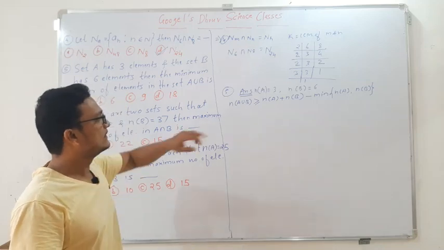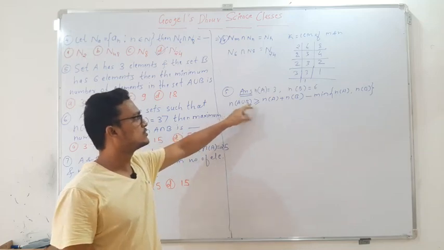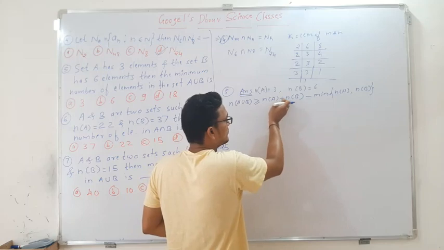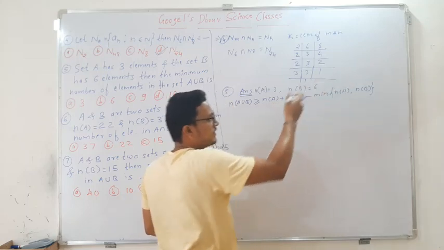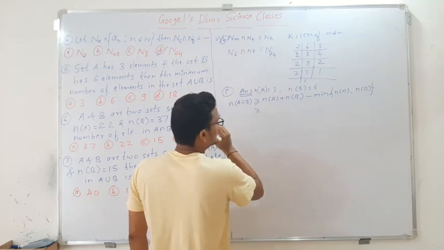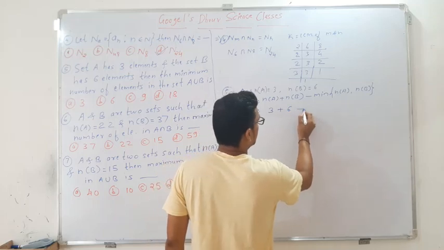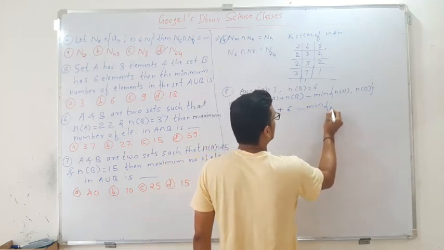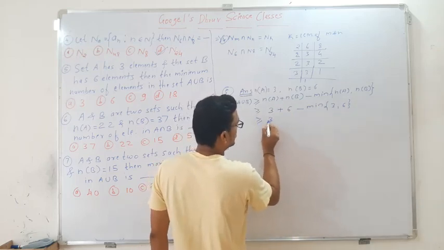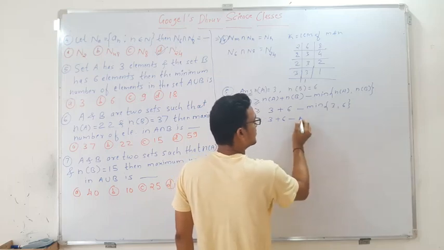So here n of A union B is greater than or equal to. Why is it greater than or equal to? Because union means maximum, right? Means greater. So greater than or equal to n of A plus n of B minus minimum of n of A and n of B. Here n of A is 3, n of B is 6, so 3 plus 6 minus the minimum of 3 and 6, which is 3.